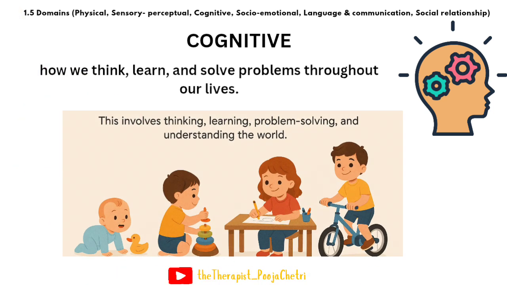Like how a child thinks, learns, solves problems, remembers things, and understands the world around them. In simpler terms, it's all about how our brain grows and changes, from starting with simple reflexes to becoming skilled at reasoning, planning, and understanding the world.